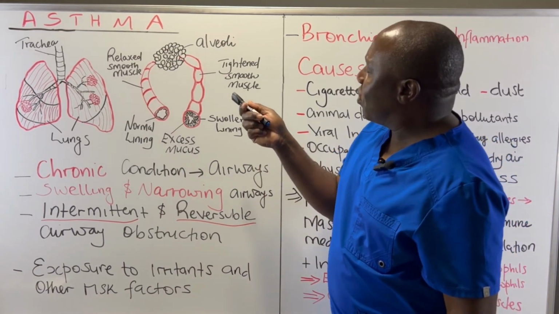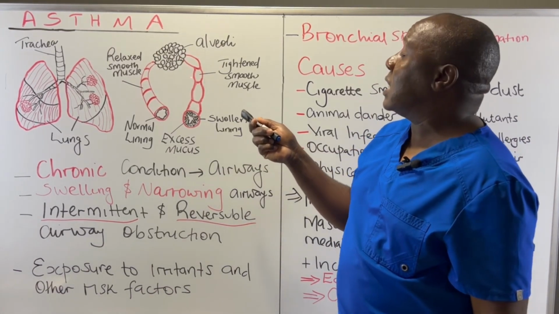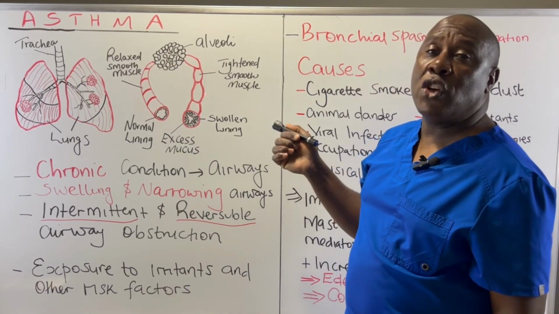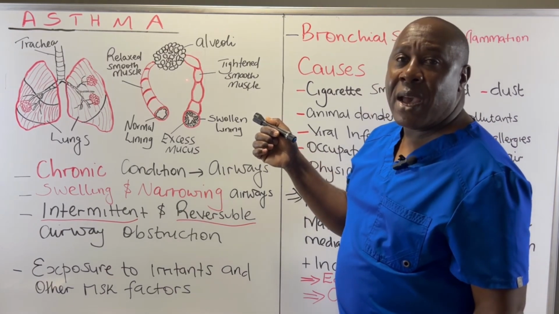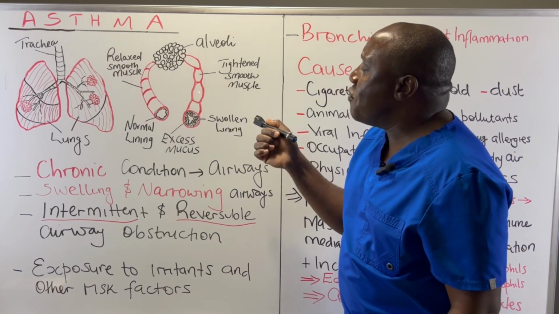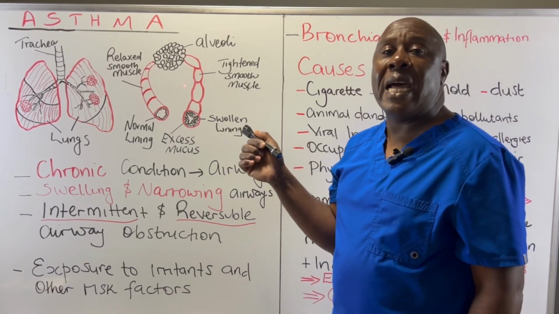So when we have irritants in our respiratory system, the immune system is going to respond. And when it responds, the histamine and the leukotrienes which are produced are going to result in vasodilation. The blood vessels are going to be dilated.